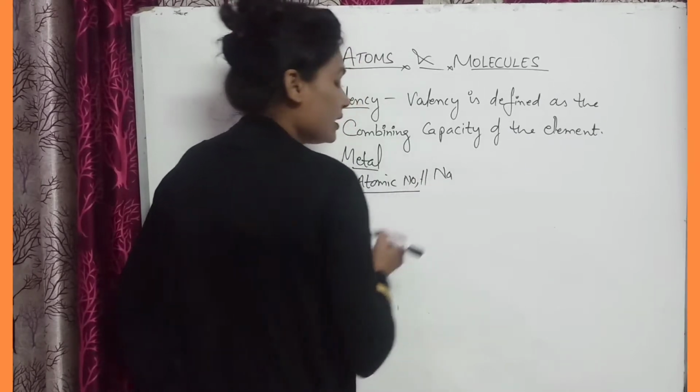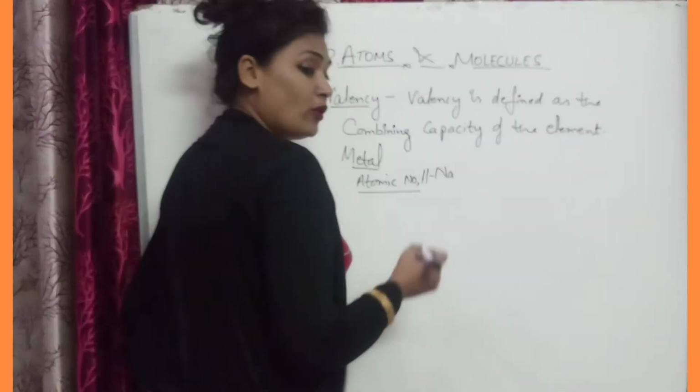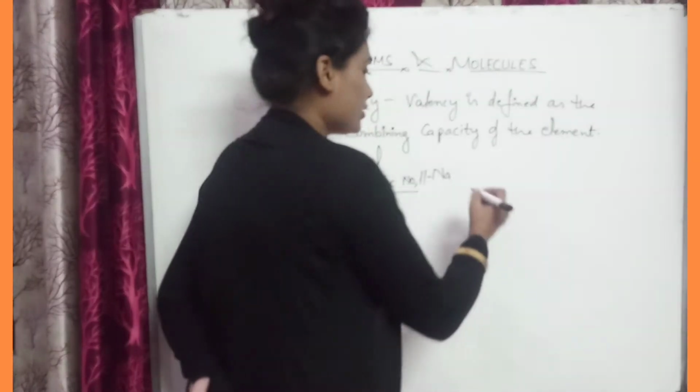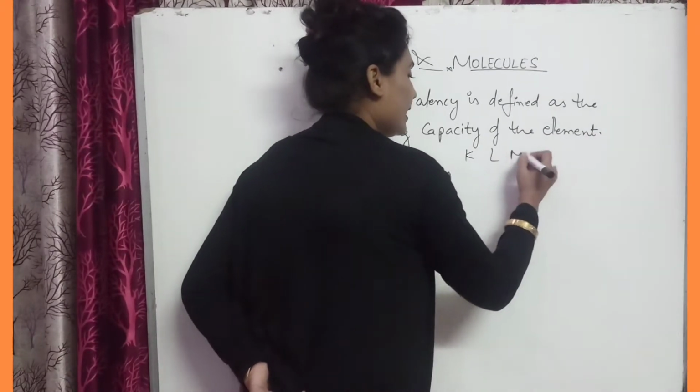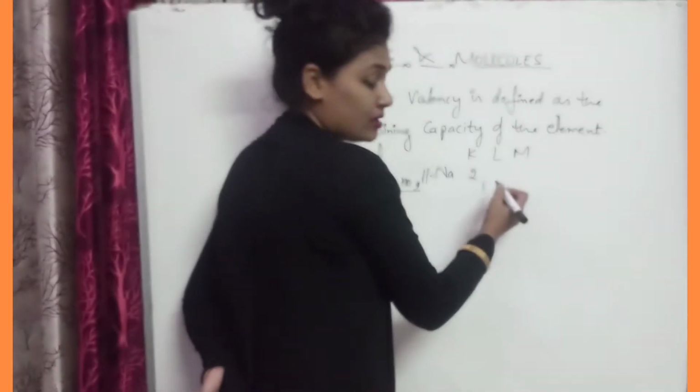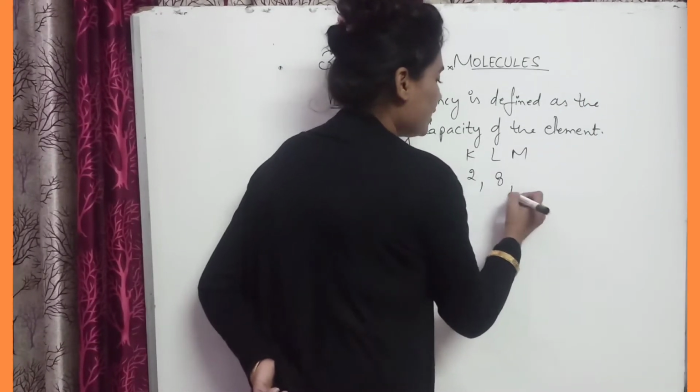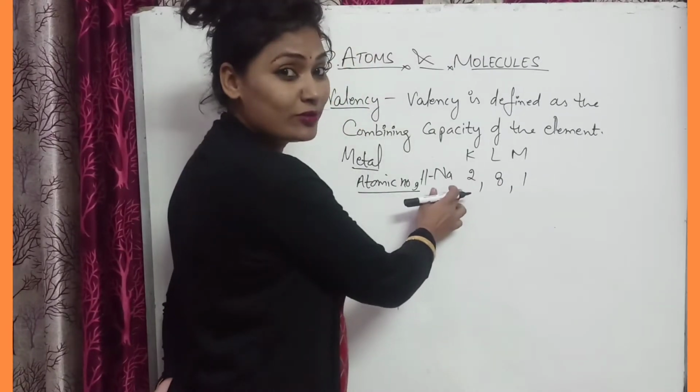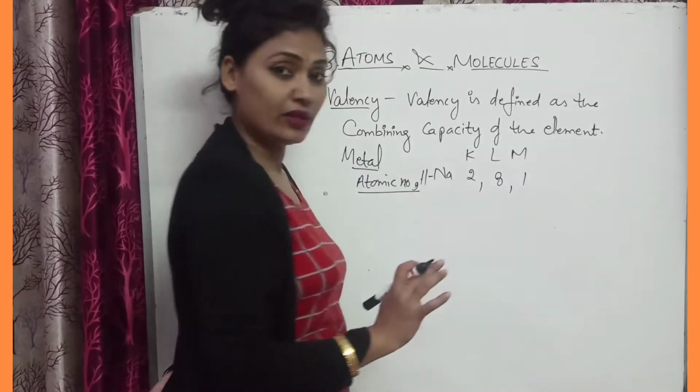Now if we want to write the electronic configuration, the K shell contains 2 electrons, atomic number 11. Then we distribute these electrons: 2, 8, 1. So 8 and 2 is 10, 10 and 1 is 11.